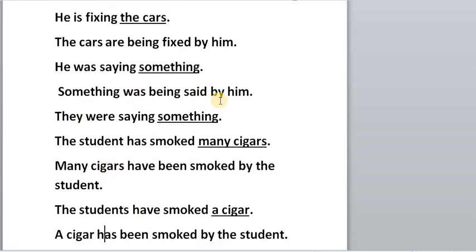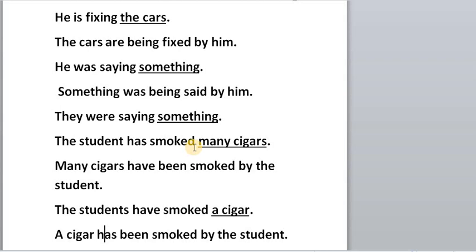I must use "being". He was saying something. Something was being said by him. They were saying something. Something was being said by them. The same form, though the main sentence is different.